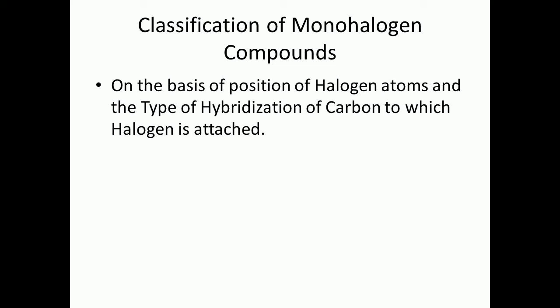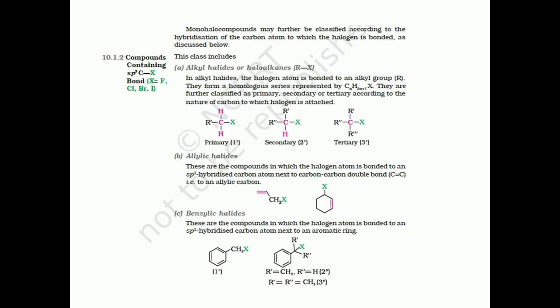Monohalogen compounds are classified on the basis of the position of the halogen atoms and the type of hybridization of the carbon to which the halogen is attached. And accordingly, we have the various classes of monohalogen compounds.